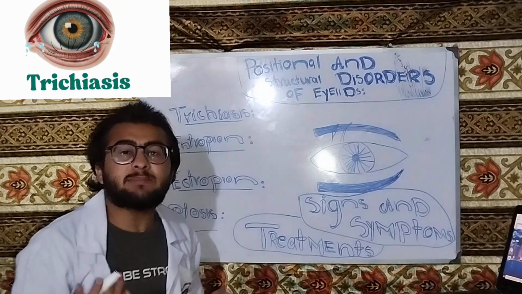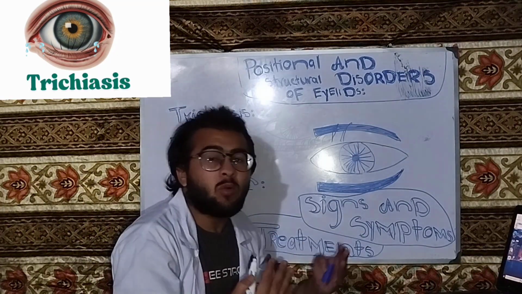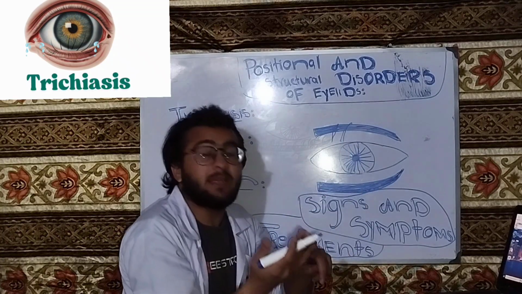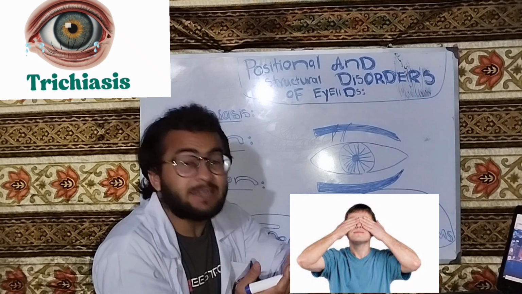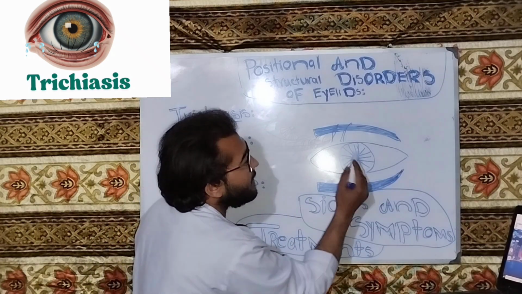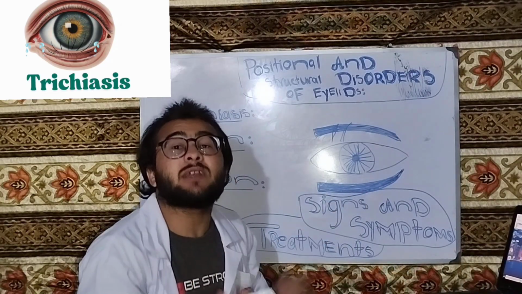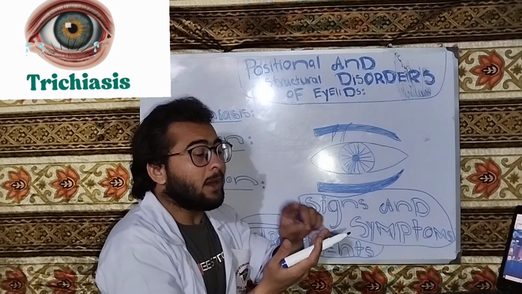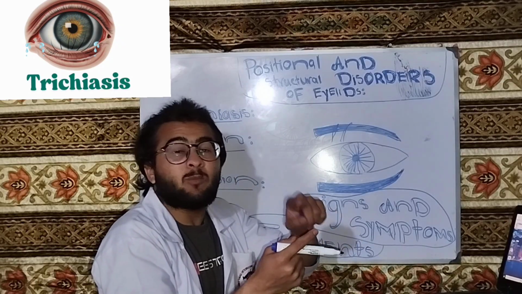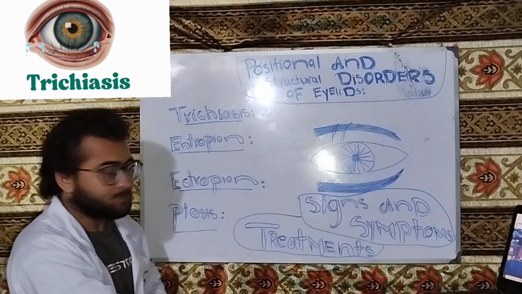Now, what are the signs and symptoms of trichiasis? If the eyelashes touch the eye globe, there will be discomfort and irritation. There will be lacrimation and photophobia. It will disrupt the epithelium of the cornea and conjunctiva. So irritation, lacrimation, foreign body sensation, photophobia. These all are the signs and symptoms of trichiasis.